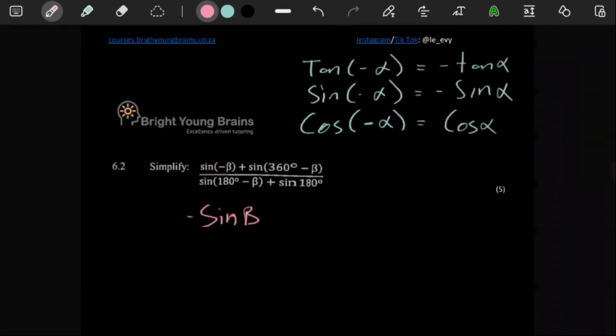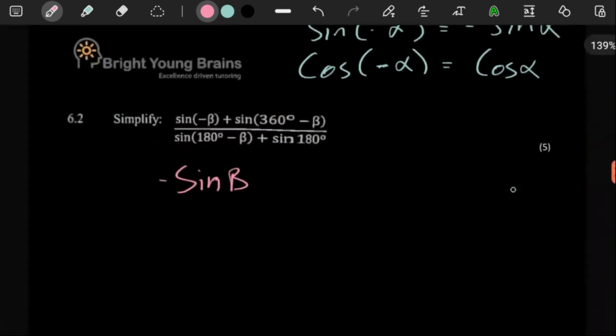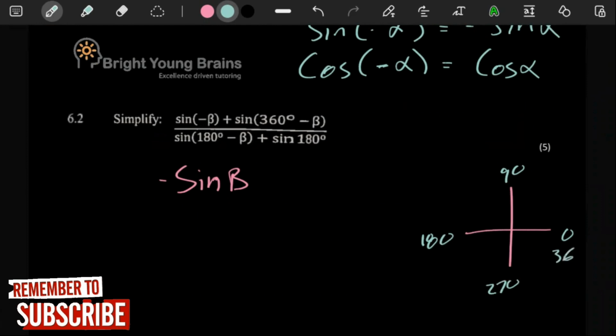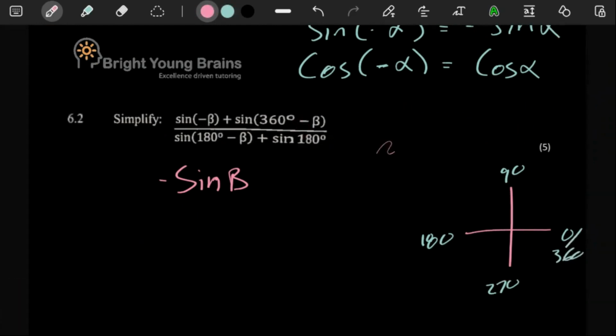Cos 360 minus, remember you can just use the CAST diagram here. There's 0, 90, 180, 270, and then 360 here. See? So technically, 360 minus: if you go 360 degrees and then you minus, you end up in this quadrant.